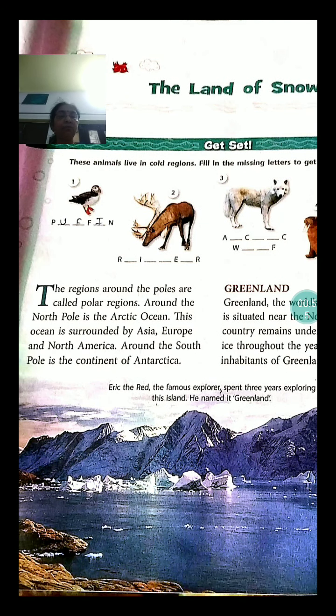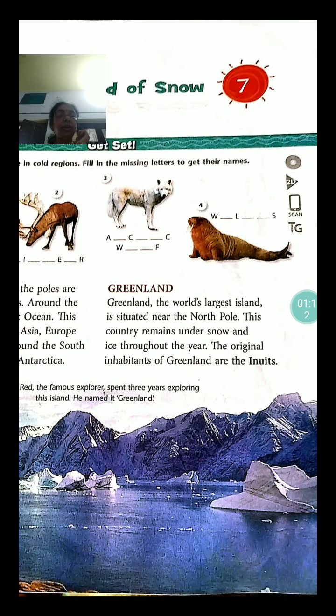The regions around the poles are called polar regions. Around the North Pole is the Arctic Ocean. This ocean is surrounded by Asia, Europe, and North America. Around the South Pole is the continent of Antarctica. Greenland, the world's largest island, is situated near the North Pole.